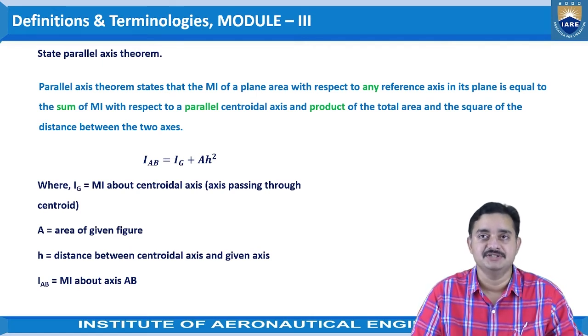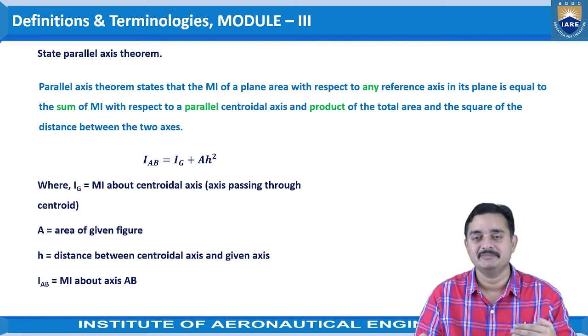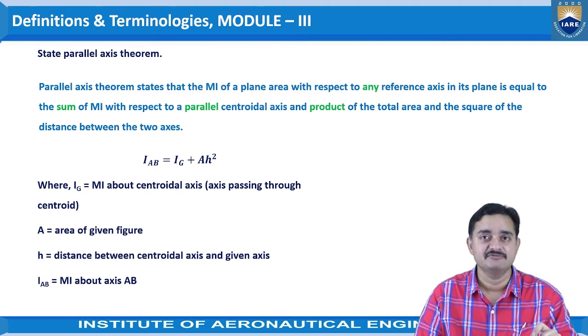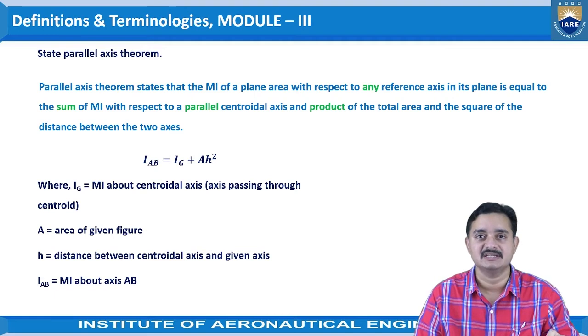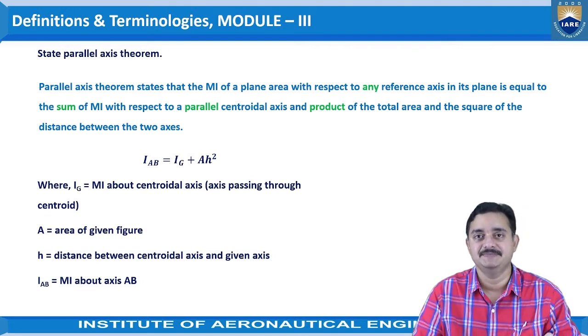Then I_G is the moment of inertia about the centroidal axis, that is the axis passing through the centroid. Centroidal axis is nothing but, for a given object, whether it may be 2-dimensional or 3-dimensional, there will be a center of the object. So the axis which passes through the center of the object is treated as the centroidal axis. So that is going to be represented with the term I_G. So I_G is the moment of inertia about the centroidal axis passing through the center.